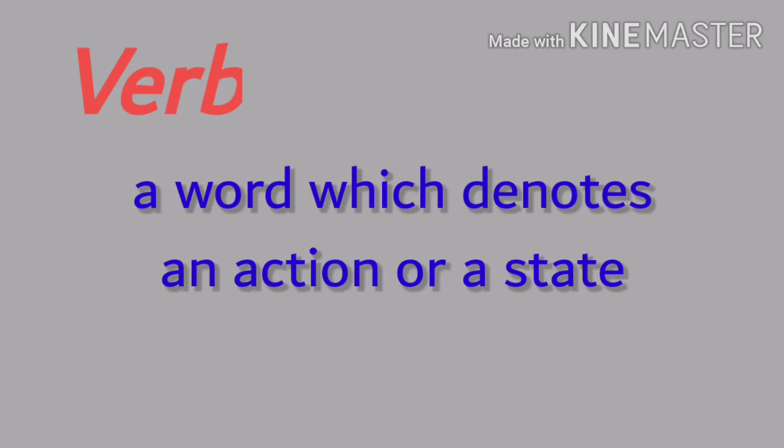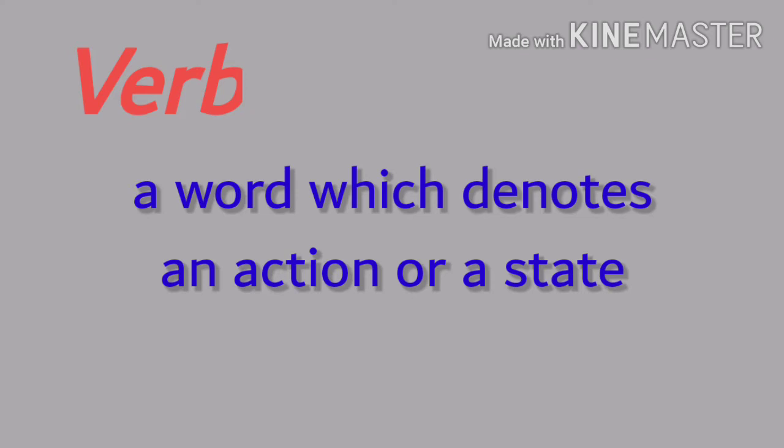Okay, before starting with the classification, let me ask you a question. What is a verb? If somebody asks you to define verb, how will you define it? A word which denotes an action or a state. Once again, a word which denotes an action.